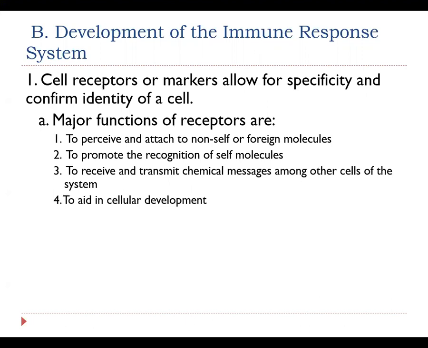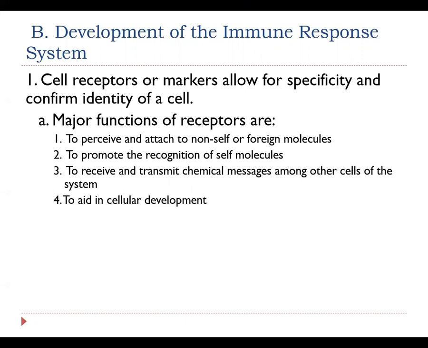These things are going to allow for specificity and to confirm identity of a cell. Everybody has their own type of cell receptor or markers that basically allow them to be recognized as an individual, not only on a cellular level, but also on a tissue level. So they have major functions, which is going to be to perceive and attach to non-self or foreign molecules.